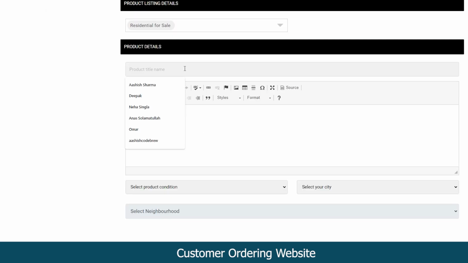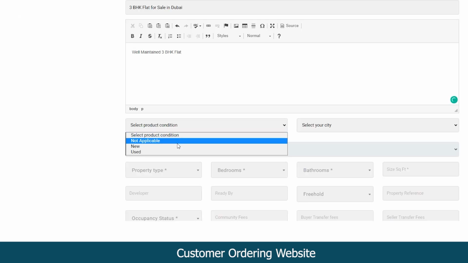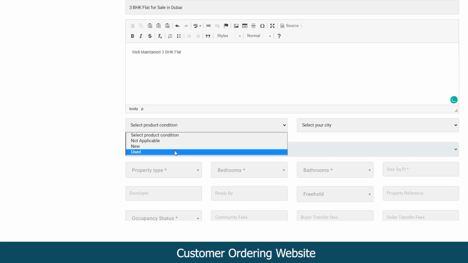Now you can enter the product details. Now you can enter the product description. Next, you can select the product condition, like whether it is new or it is used.